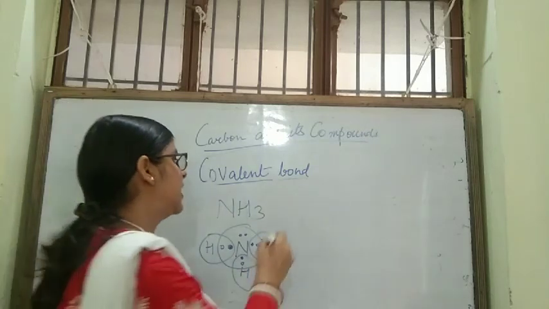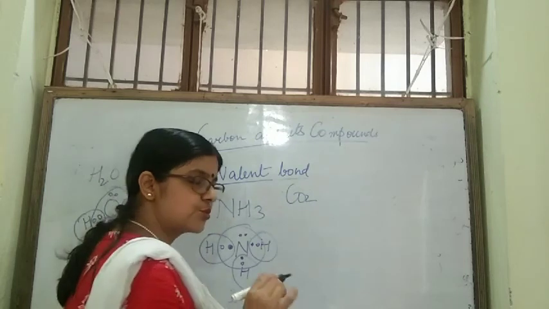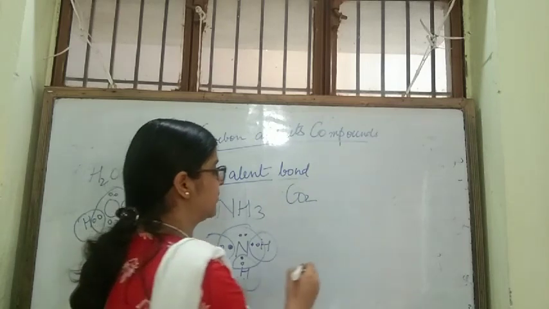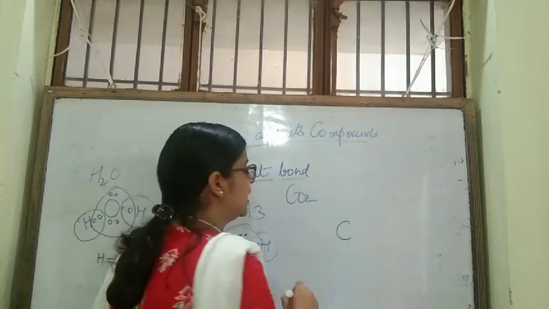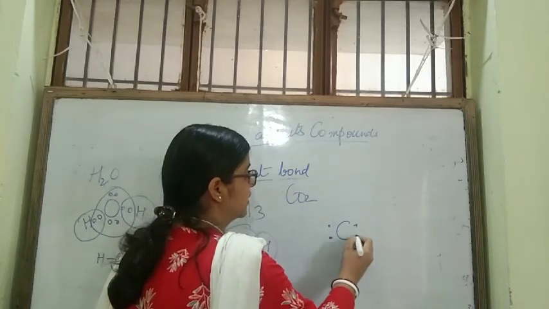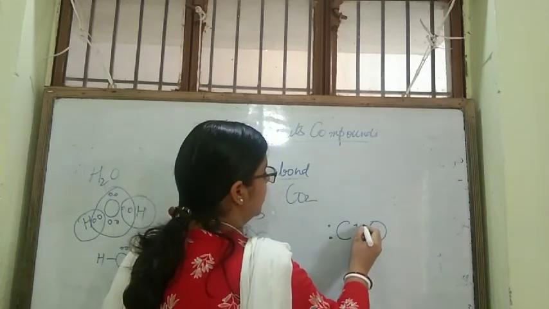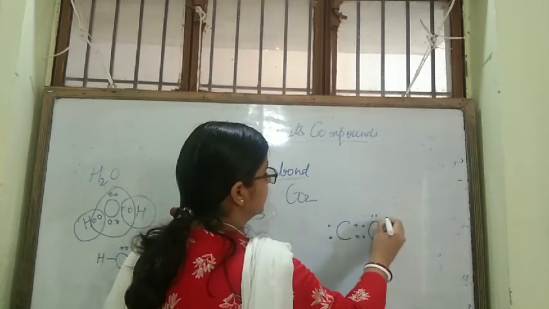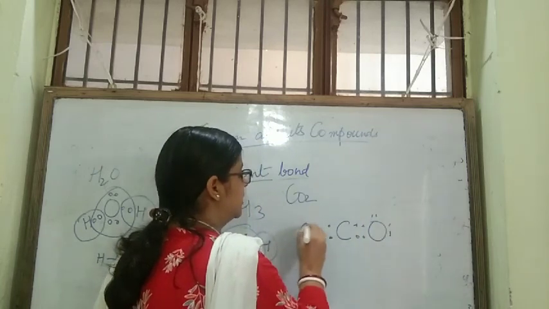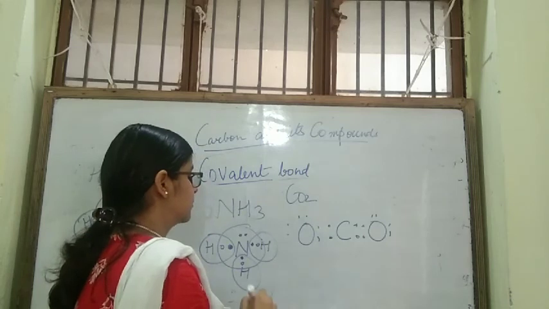Again, another example I am giving. Suppose you are taking carbon dioxide. If you are asked to show the electron dot structure for carbon dioxide, how many electrons does carbon have in its valence shell? In its valence shell, 4. So carbon requires 4 electrons to complete its octet. So it will share 2 electrons with each of the 2 oxygens.